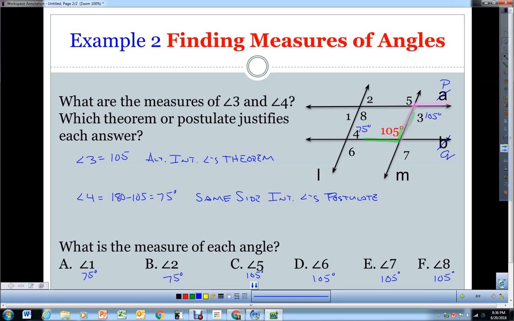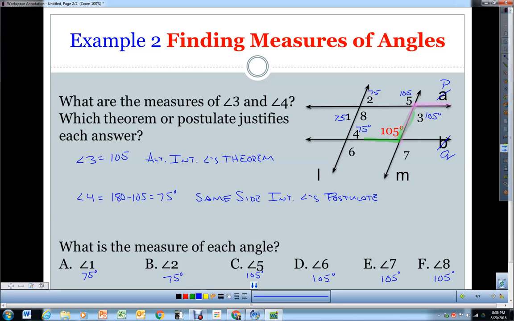Alright, so if we look here, we got angle 1. It is an alternate interior angle with angle 4, which is 75, so this one is going to be 75. Then we look at angle 2. Angle 2 is corresponding with angle 4, and we know this is 75, so angle 2 is 75. We could have also said that since angles 1 and 2 are vertical angles, and angle 1 is 75, then angle 2 should be 75. Then we look at C, angle 5. 5 and 105 are corresponding, so this one's going to be 105 degrees. You could have also used angle 2 and 5 being same side interior angles. They would be supplementary, so if this is 75, this has to be 105.